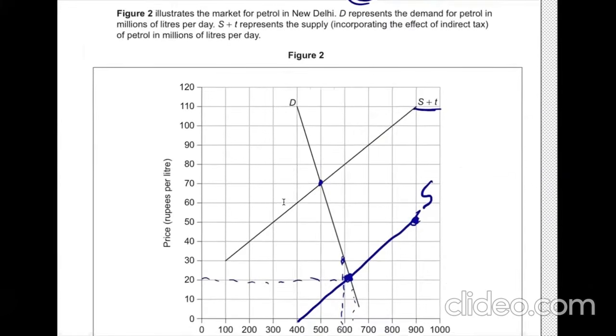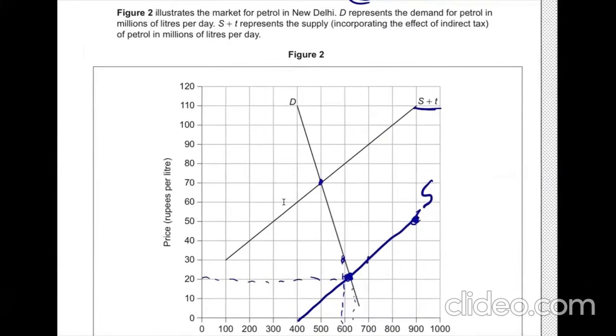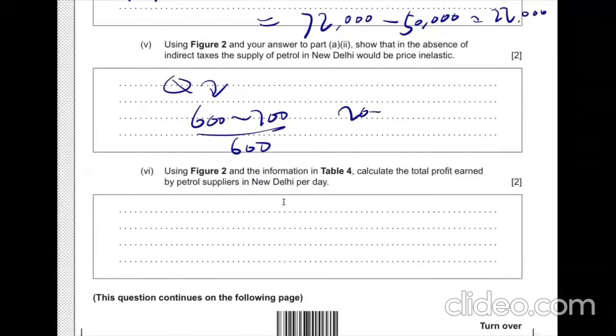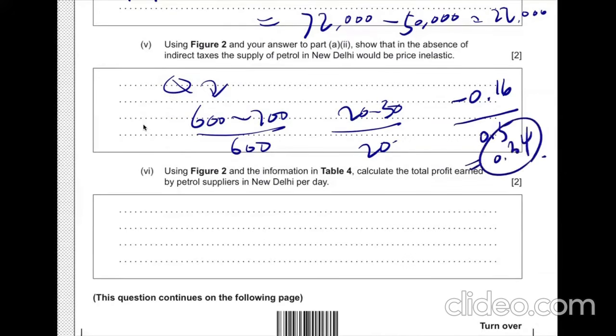And then for the price, if it is going to 700, 20 to 30. Then the quantity change is 600 minus 700 divided by... so I get a number of 0.34, which means it is inelastic.